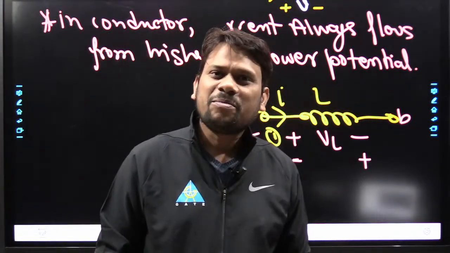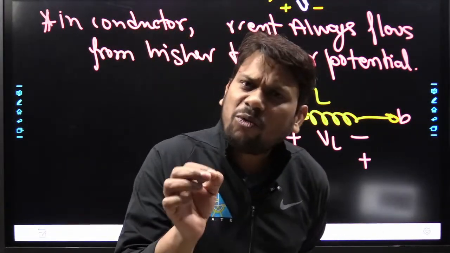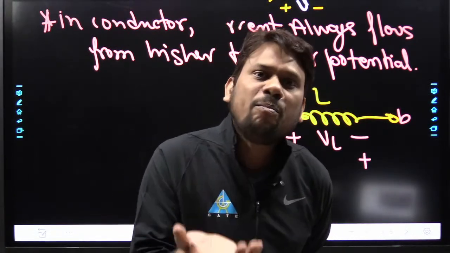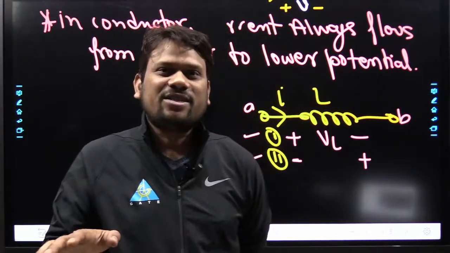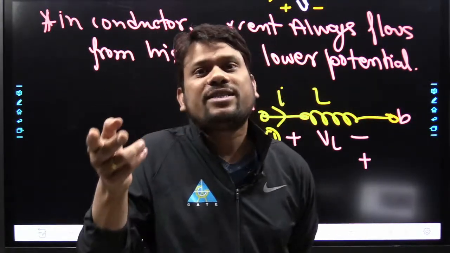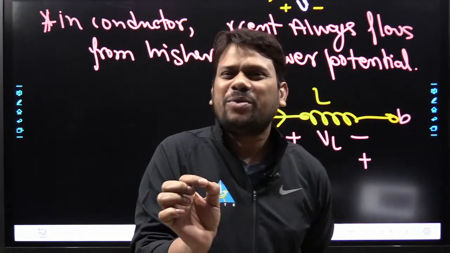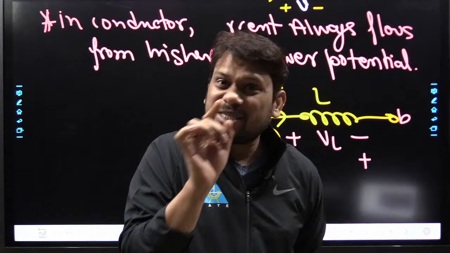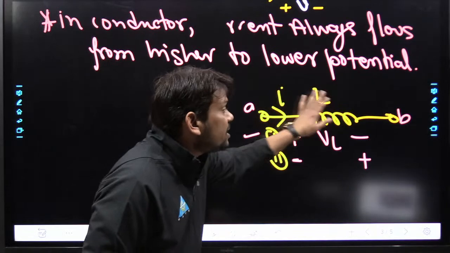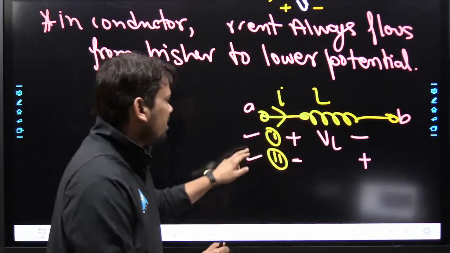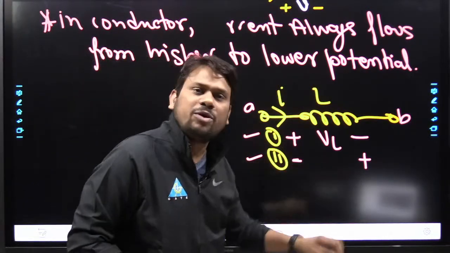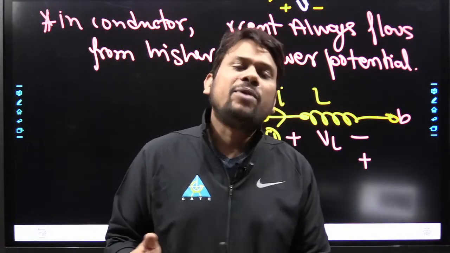Why, my dear friend? Because the resistive element can only dissipate energy. So it is responsible only for consuming power or energy. Whereas our inductor and capacitor can absorb as well as deliver for a very short time period. For a very short time period, it is the most important statement at this moment. So now see, when this inductor is going to absorb power or energy, the first polarity will be correct, and when it is going to deliver energy or power, the second polarity will be correct. Same thing we can apply for a capacitor.